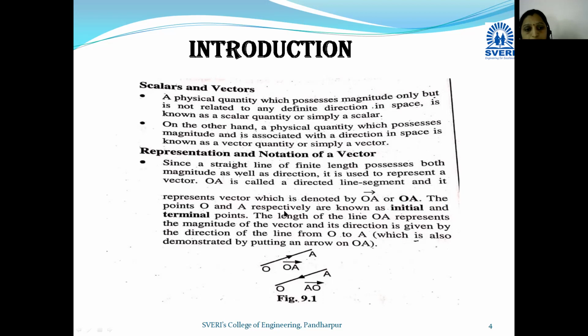The points O and A are respectively known as the initial and terminal points. The starting point of this line segment is O, and the direction is from O to A. So the starting point is called the initial point and the ending point is called the terminal point. This line segment OA represents the magnitude of the vector as well as its direction. Now what is the direction of this vector? The direction is from O towards A. So it is represented as OA bar. In this way we represent the vector.